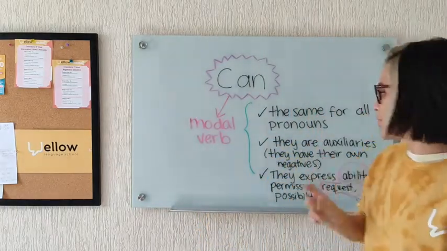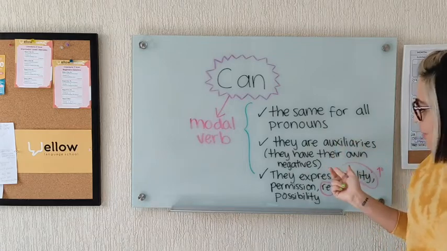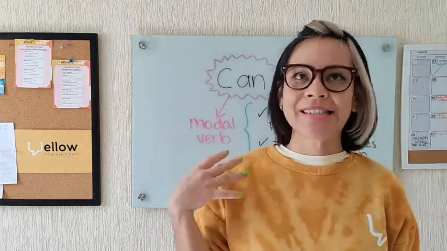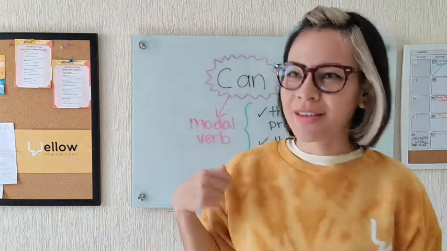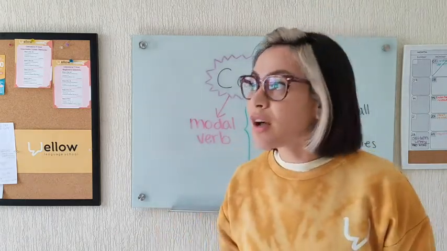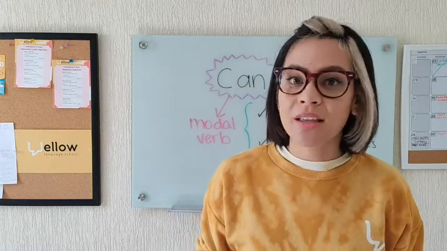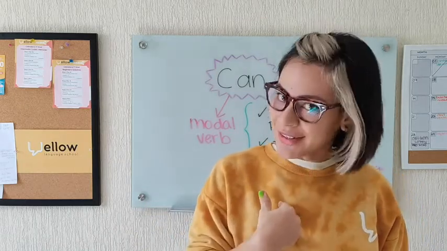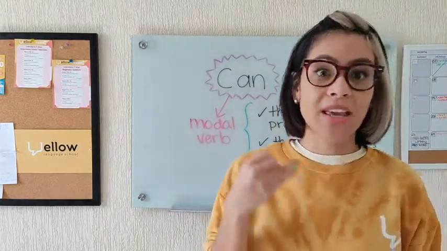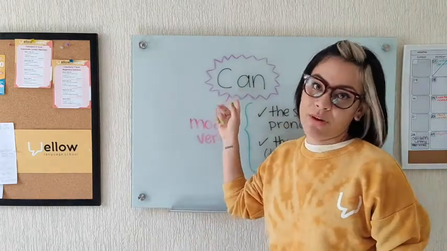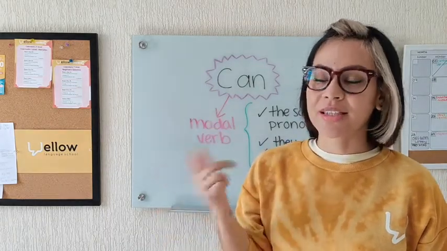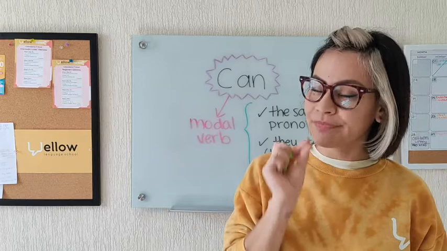That is number one: same for all pronouns. Number two, they are auxiliaries. That means they have their own negative. That's why I see them as strong, independent verbs, because they don't need another thing. They don't need do, they don't need does, did. They don't need auxiliaries. They are their own auxiliary. So that means with modal verbs, we can form questions, we can make negatives with the same verb. I mean, for example, the negative will be only add not. In this case it will be can't. We're going to check that in a minute.